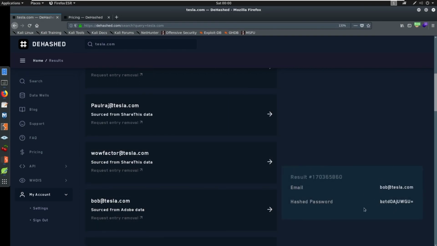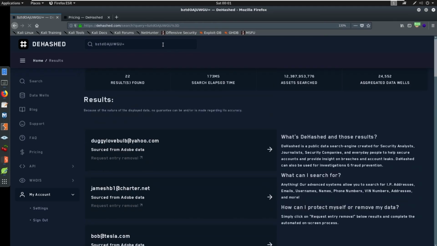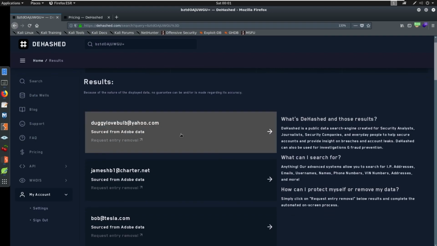So let's say we get a hash like this. We could try to identify what this hash is. We can try to crack this hash. We can see if it's been cracked somewhere else. This hash, as of right now, we have no idea. But we know bob@tesla.com. We can maybe paste this in here first of all and see if it ties back to anything. And there's 22 results back.